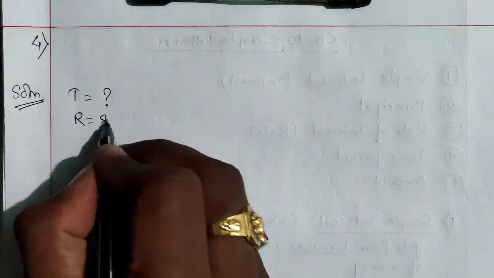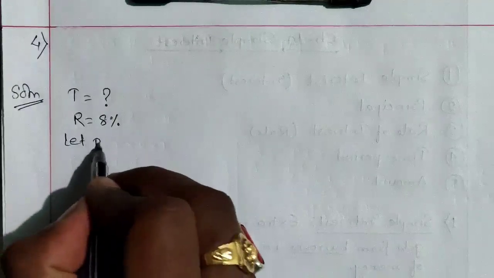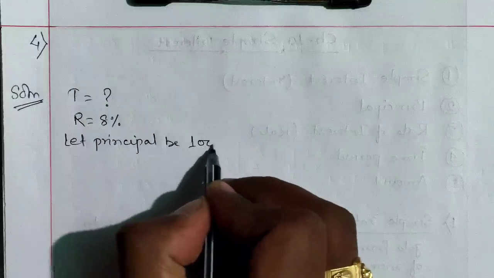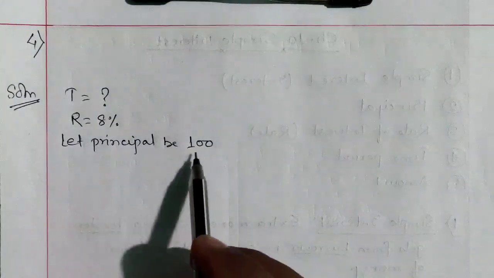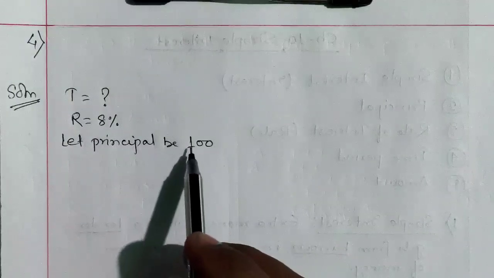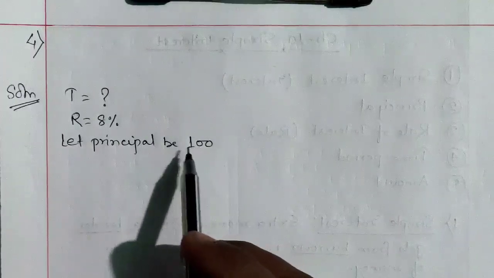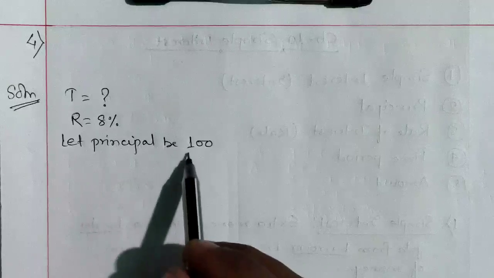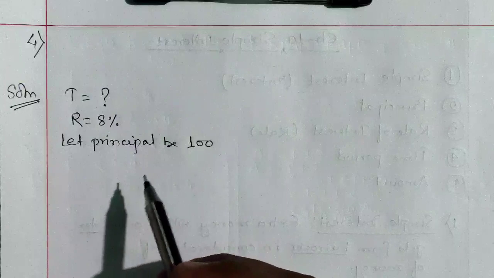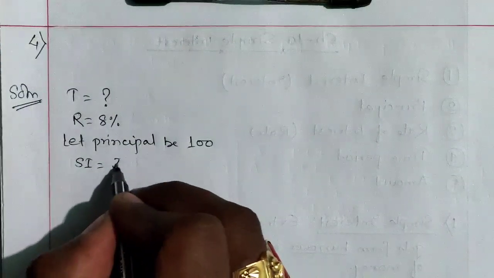It means only value of rate is given. Principal we have to assume. Let principal be, we will take 100. Let principal be 100. In this question I am taking 100. You should not take 100 everywhere because this question is helping 100 to take as a value. Let principal be 100 and after some time, after what time it will double itself. Double itself means whatever the principal is, the same should be simple interest. Simple interest will be rupees 100.